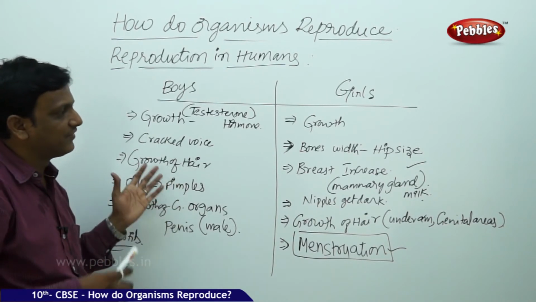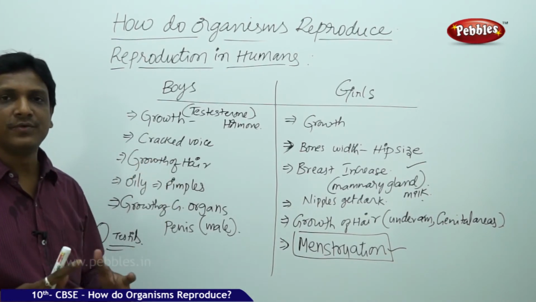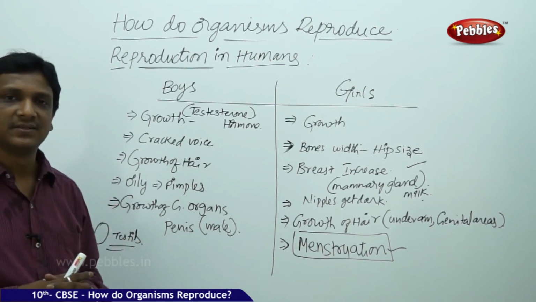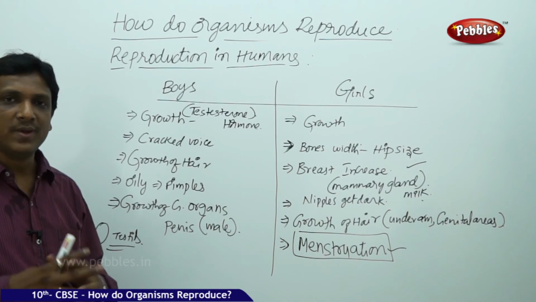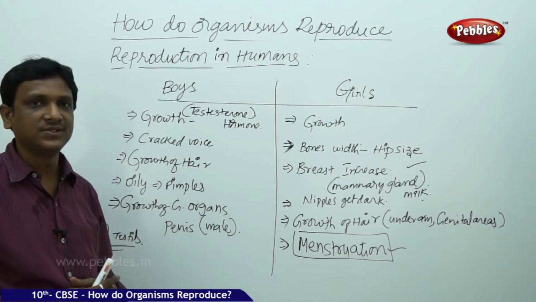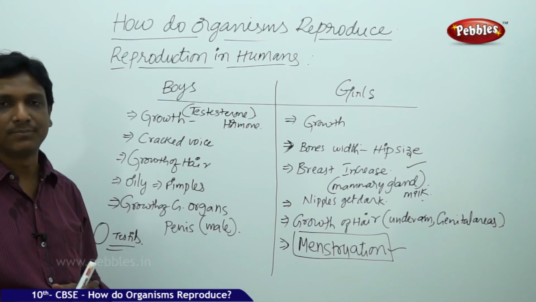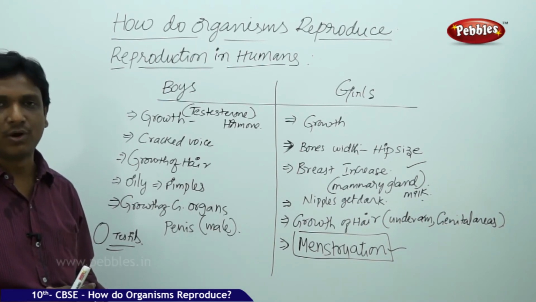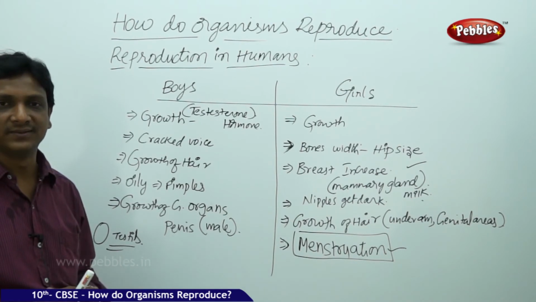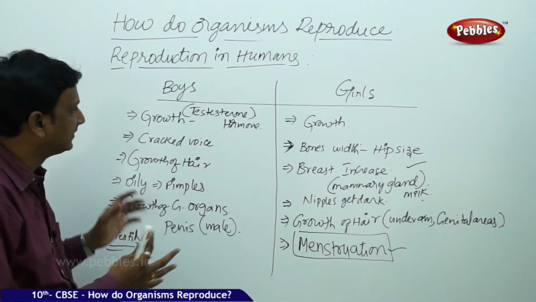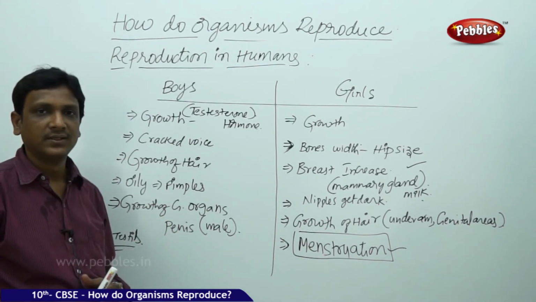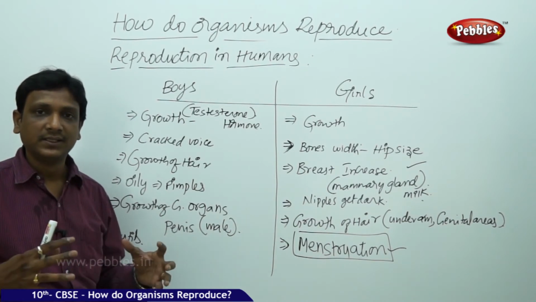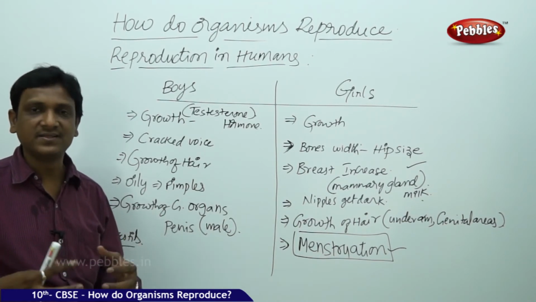So all these changes are given in your books. They are brought to your notice to remove the ambiguity in your minds, because you may be gathering such information from your friends which is very confusing and not appropriate. So you will be having faulty assumptions, wrong assumptions about your growth patterns. That is the reason why this adolescent education and these concepts are given in your books, to make you aware of the changes that take place in your body.